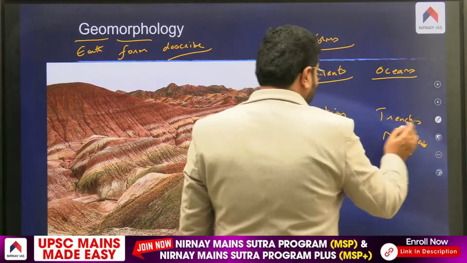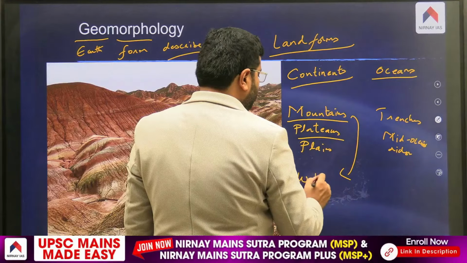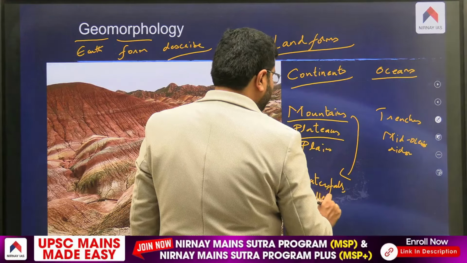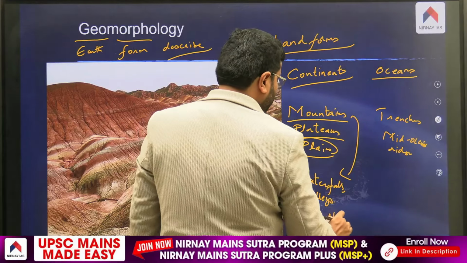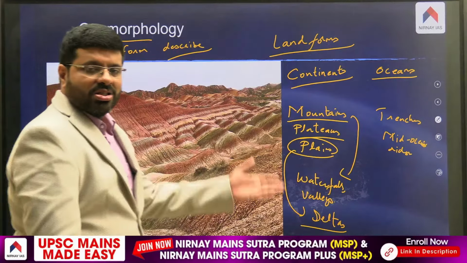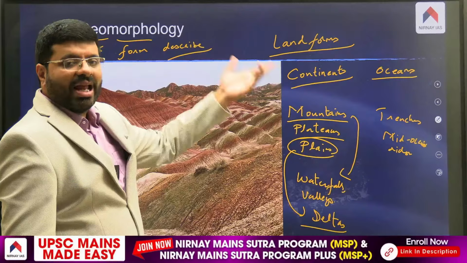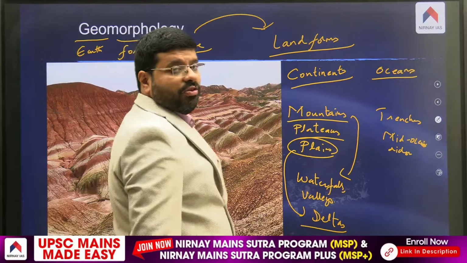Within the mountains, you tend to find waterfalls, valleys, gorges, canyons. Within the plains, you tend to find deltas. What are these, my dear? The shape of the earth, the study of the form of the earth, the form of the land. So geomorphology is the study of landforms.